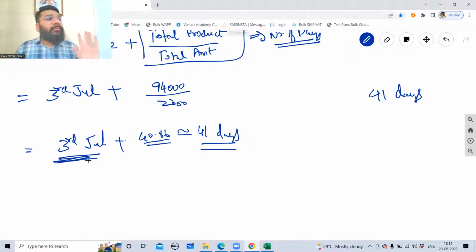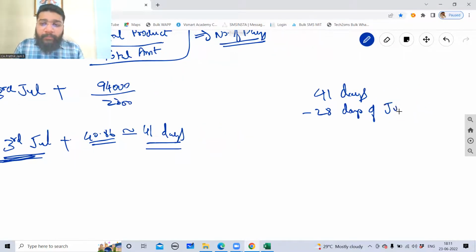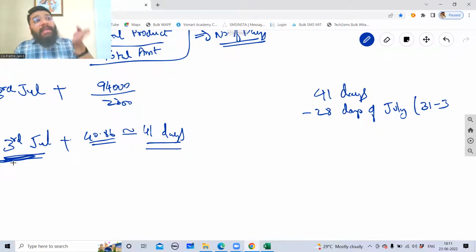So balance is how much? 28. So from 41 days, minus 28 days of July. How did you get 28 days of July? 31 days are there in July. In that, 3 days are gone. 3rd July is the due date, which means the payment date starts from 3rd July. So 1, 2 and 3 are useless. So from 31, if you minus 3, you'll get a balance of 28 days of July.